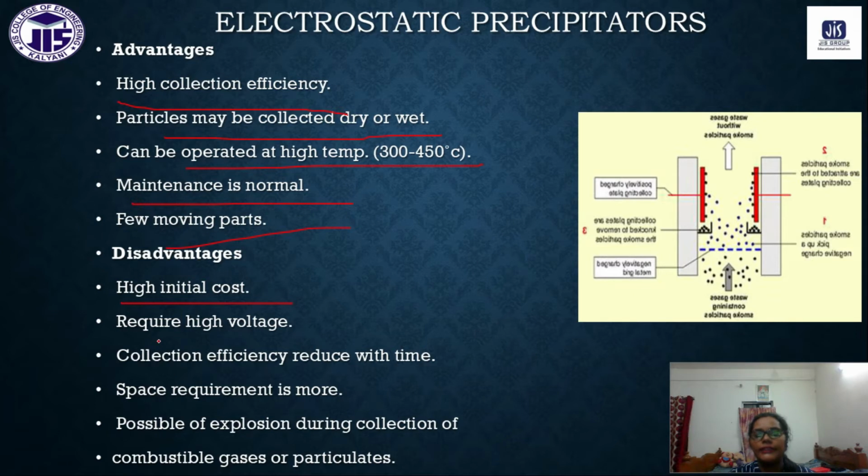It requires high voltage, collection efficiency reduces with time, and space requirement is more. If we use combustible gases or particulates, an explosion may happen. So these are some of the disadvantages we have.